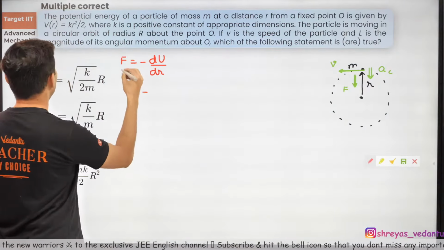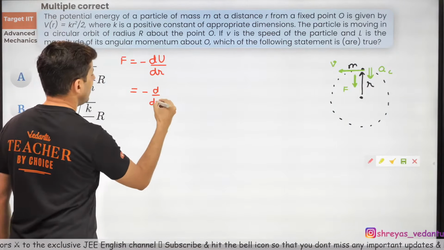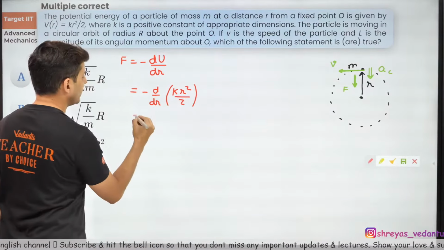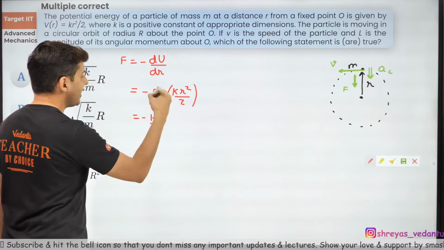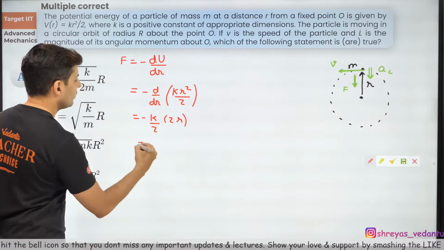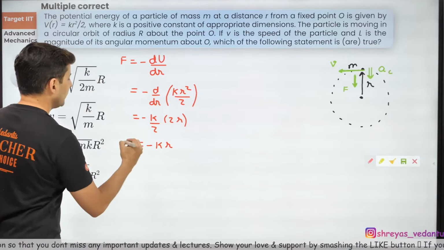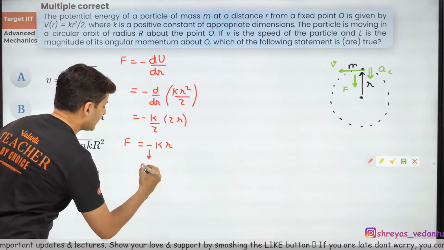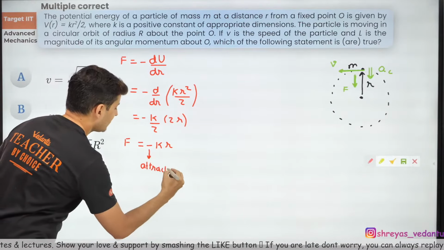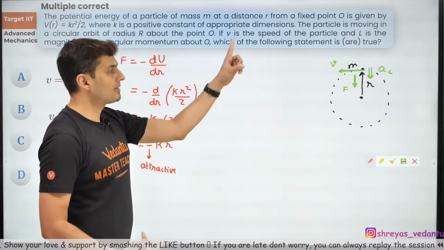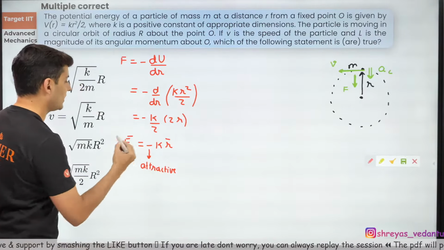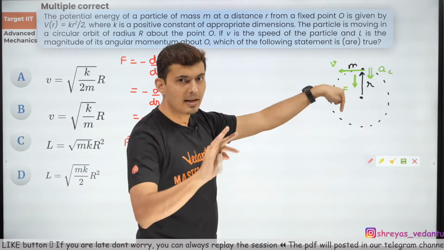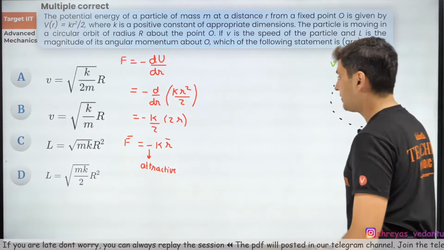So this will become minus d by dr of this entire thing, kr square by 2. k and 2 are constants, so minus k by 2 will be outside. r square's derivative is 2r, so therefore it will be minus kr. Now, the moment you get this, you might be wondering what this minus sign is. This says that it is an attractive force. So if r is this way, the force is exactly opposite to it. If you put bars over there, if the position vector is this way, the force is exactly opposite. That's what that minus sign signifies.